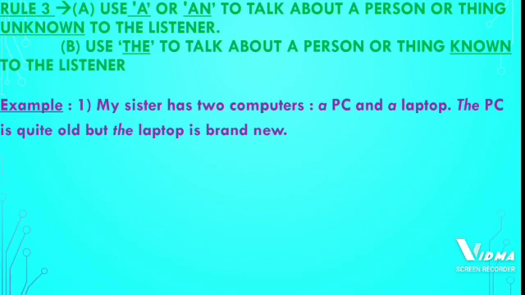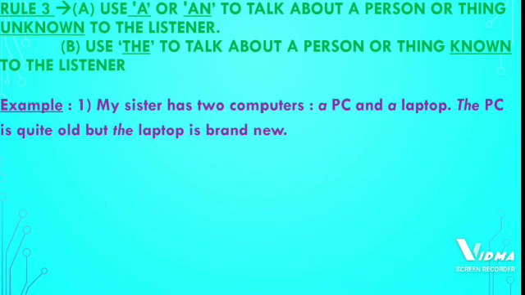Now here I have mentioned that my sister has two computers. You don't know that my sister has two computers, a PC and a laptop. For you this is the first time you are listening to a PC and a laptop. So that is why I have used a, because this is the first time you are listening to this word.